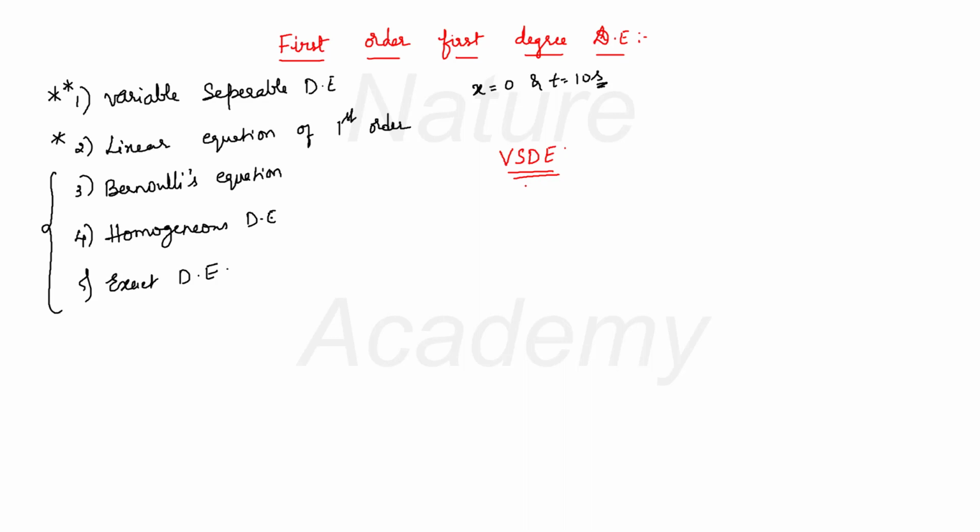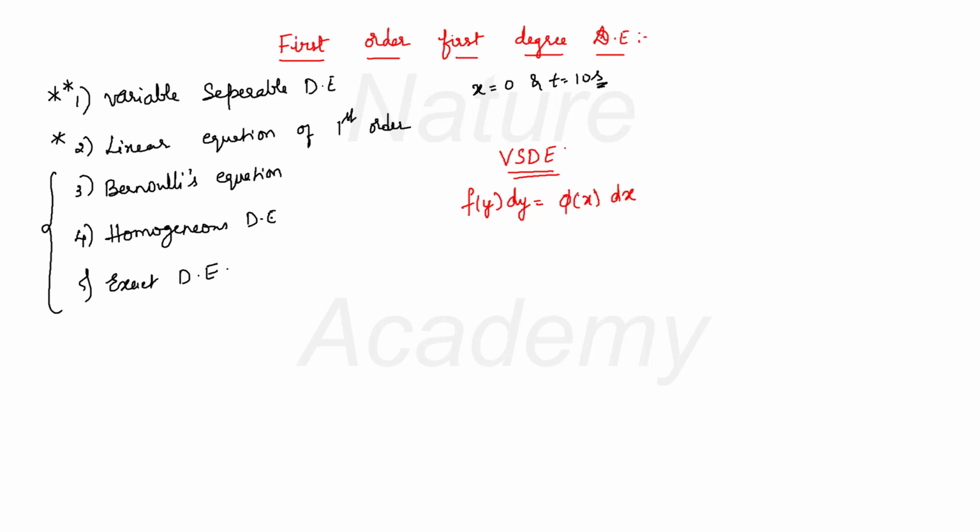Now this is the most easy and most important method, I must say. If a differential equation can be written in the form f of y into dy is equal to phi of x into dx, then we can separate variables easily and solve the differential equation. That is, you have y on the left hand side and x on the right hand side. Then we get the solution by integrating both sides.